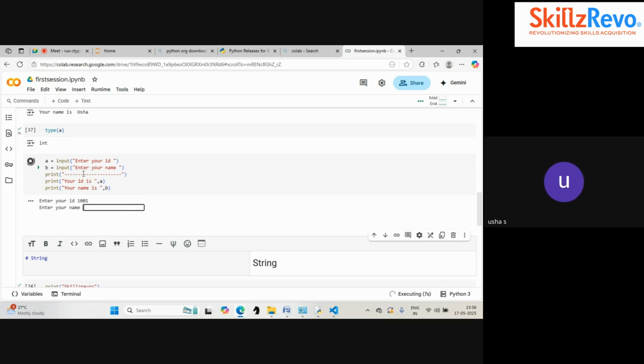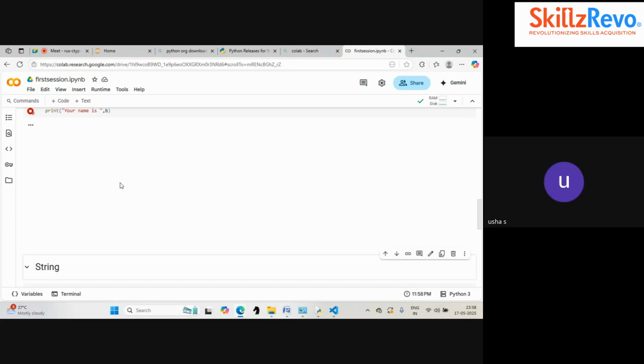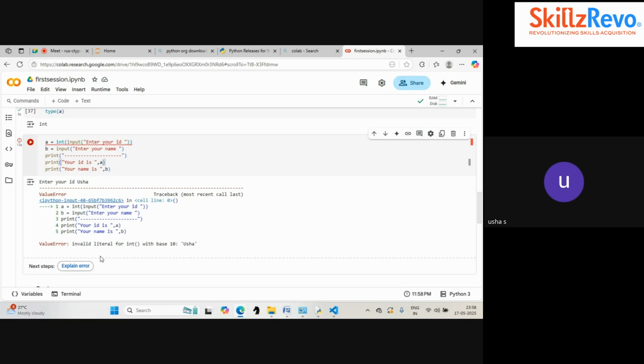For validation, we can use the integer type. If I use an integer here, I cannot give string data. Now let me stop it and run this cell again. This time I'll put some variable. Instead of a number, I'm giving my name in the ID. So it will throw me an error. You can see it says invalid literal, which means invalid value. Literal means value. Invalid value for integer. You have to specify only an integer, so it is creating an error for it.